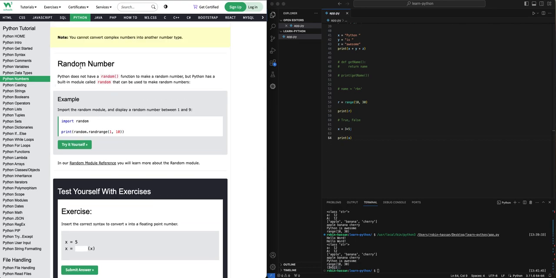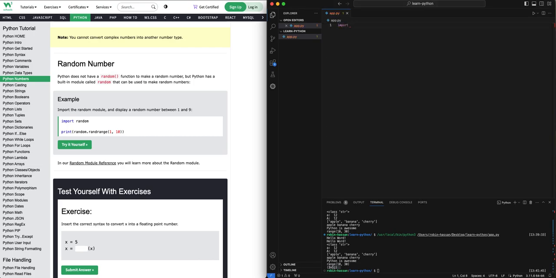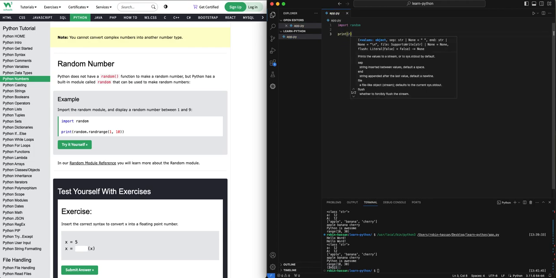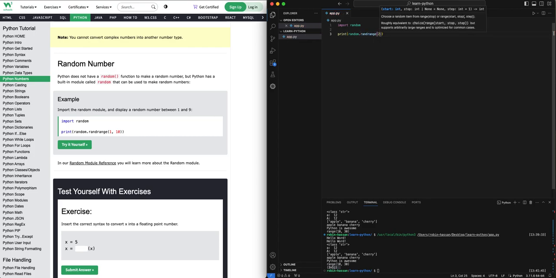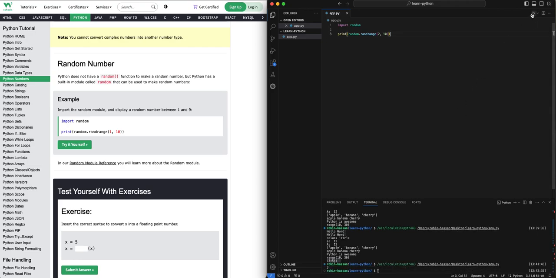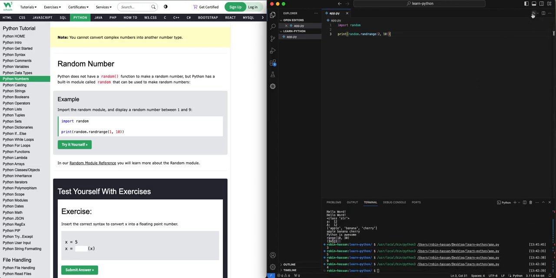This is a Python helper class. We can import the Python standard library. The first one we are using is random. Using random, we can get a random number. So we can say random.range, 2 to 10. We got 3. Next time we got 5, 9, 4. So yeah, we can always create some random number.